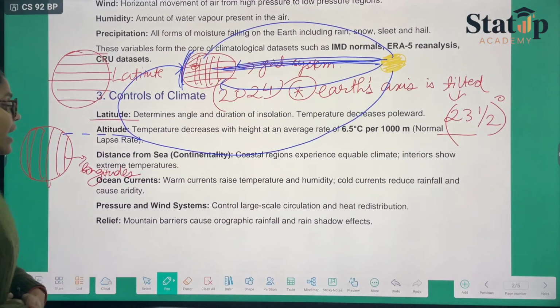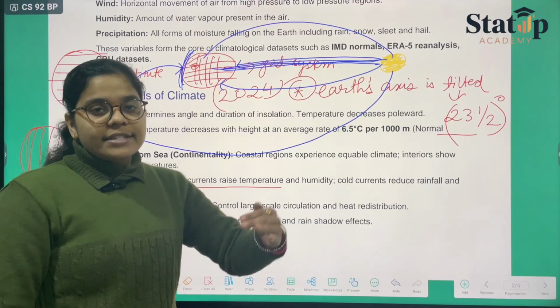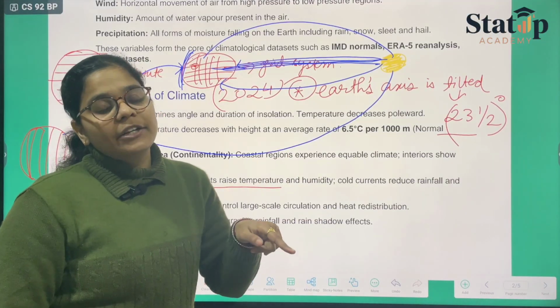Then another thing that we have is ocean currents. They also are warm ocean currents. If they would be there, then there would be a rise in the temperature, and also the humidity will rise,